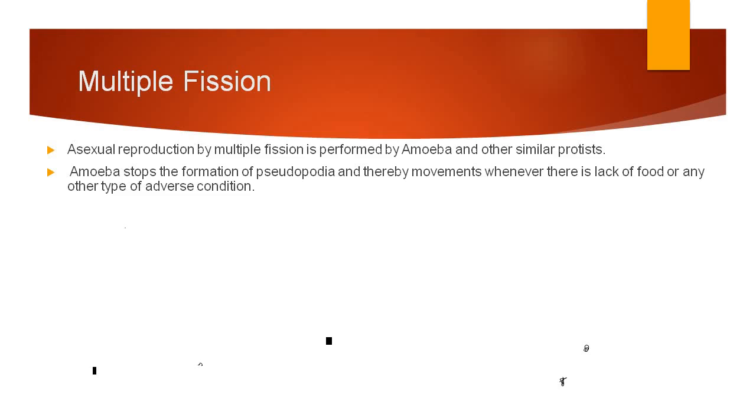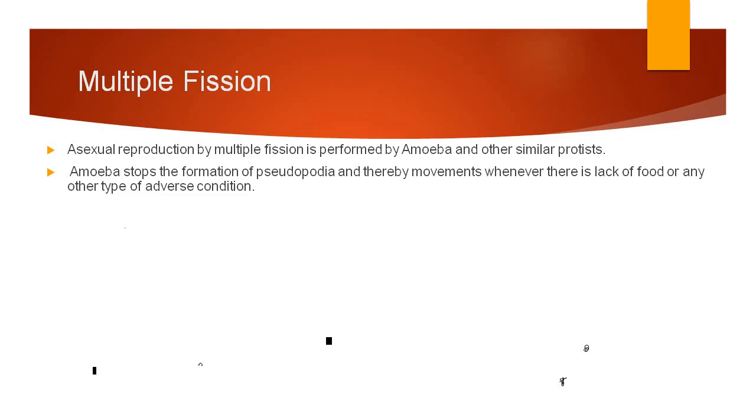Amoeba stops the formation of pseudopodia, and thereby movement, whenever there is a lack of food or any other type of adverse condition. What are adverse conditions? Adverse conditions mean scarcity of food, scarcity of water, sudden climatic changes. All these are adverse conditions.